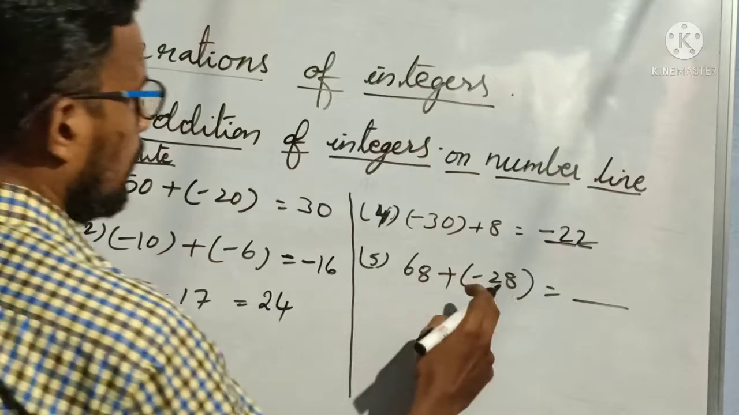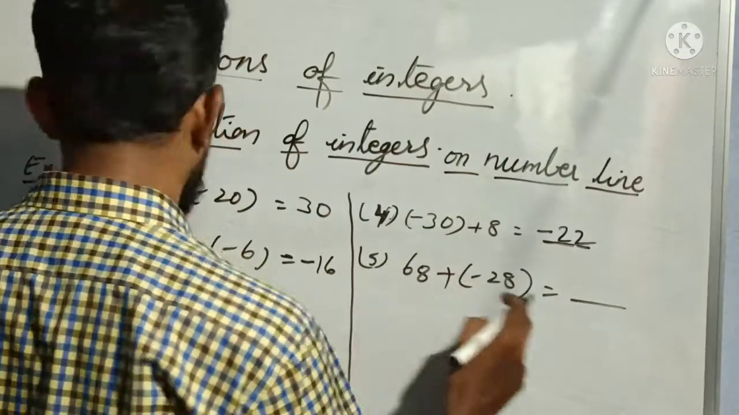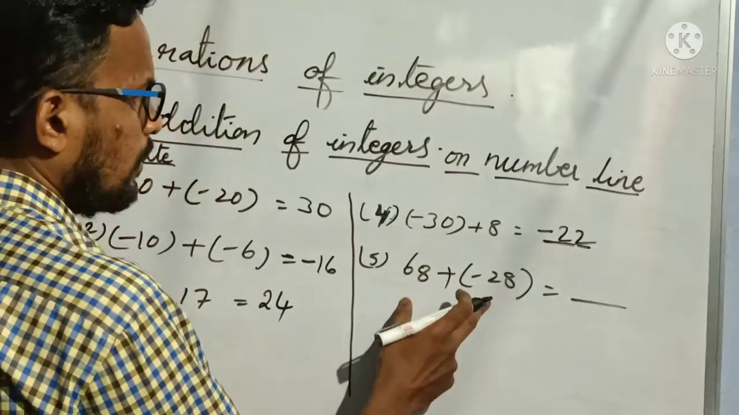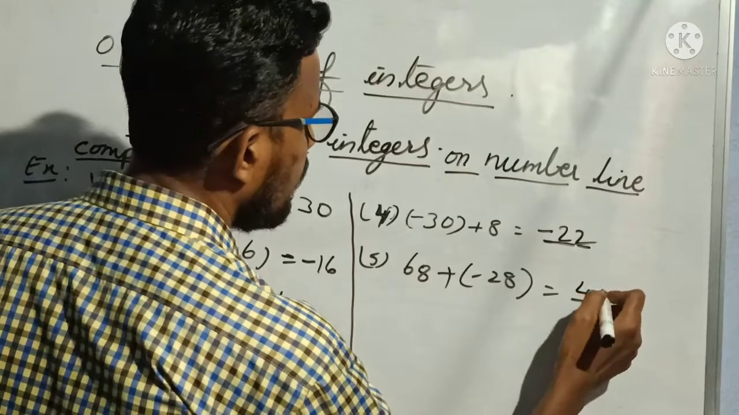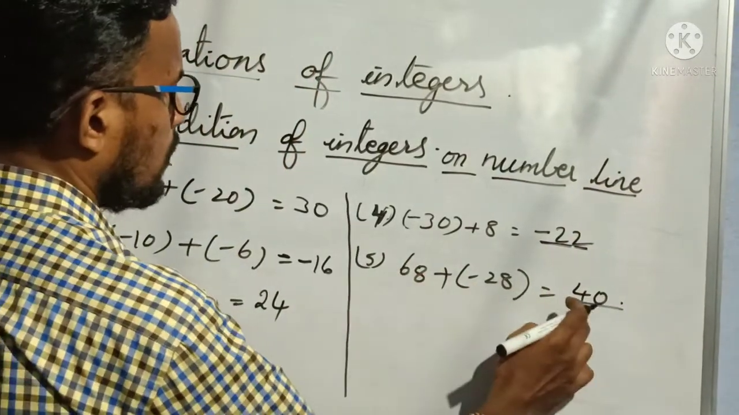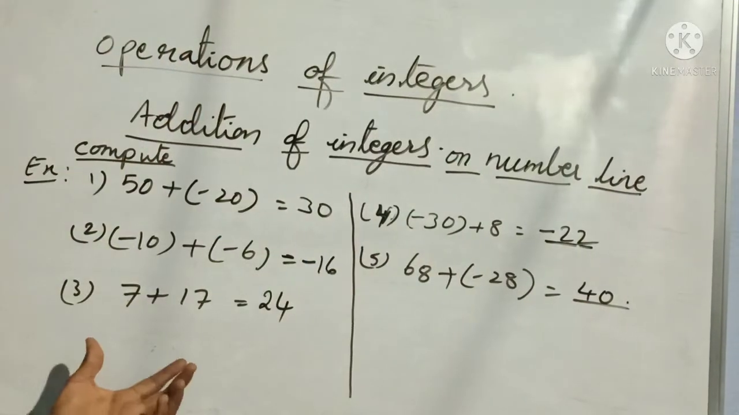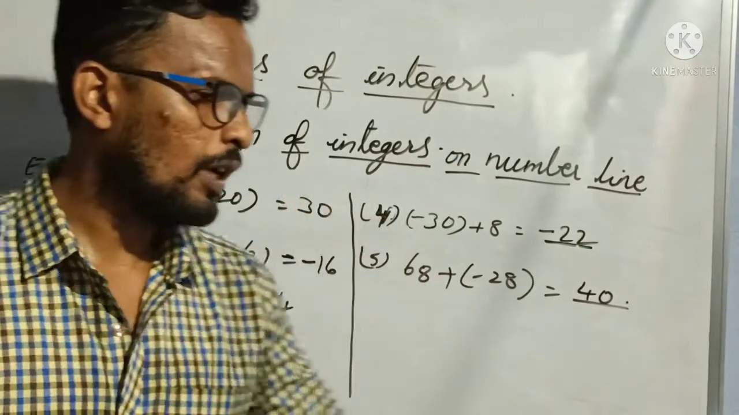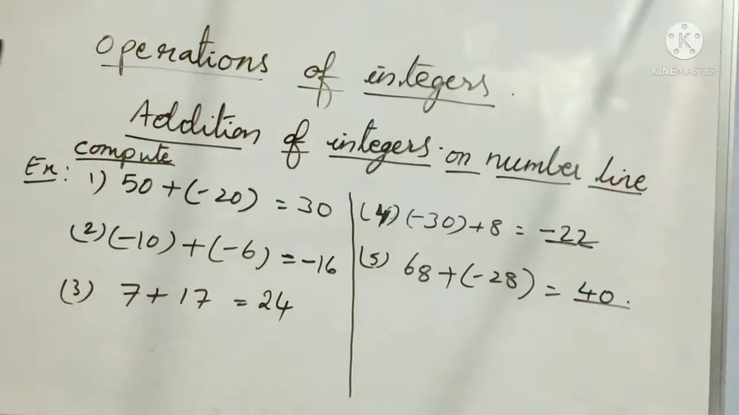Clear? 68 plus minus 28, so 68 minus 28, right? Direct subtraction. The answer is 40. Understood? 8 minus 8 is 0, 6 minus 2 is 4. Clear? This is how we have to do addition or subtraction. Okay? Clear?